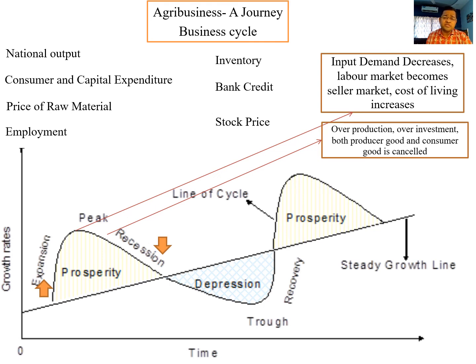In the time of depression, all the economic parameters I have highlighted above, like national output, consumer and capital expenditure, price of raw material, employment, inventory, bank credit, and stock price, are all going down. When all are going down, there is a chance that weak private players leave the market.